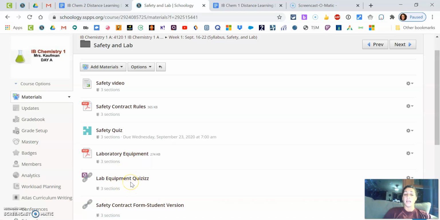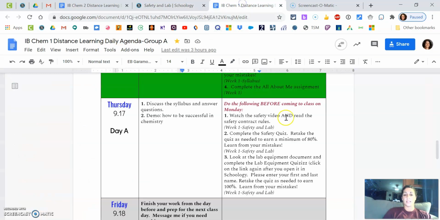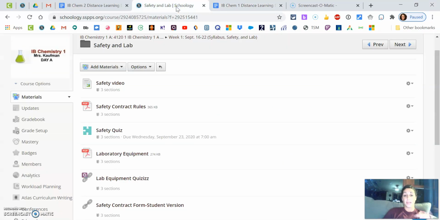So the quiz is, you've probably done one before. It's like a little game quiz. It's kind of like Kahoot a little bit, except you're more individual. And it has memes after each question. So when you're done, you'll be able to see if you got them right or wrong. And it says to retake that till you get 100% also. All right. Make sure you put your name in there, first name and last name, when it asks you. Otherwise, I won't be able to record that it was you.